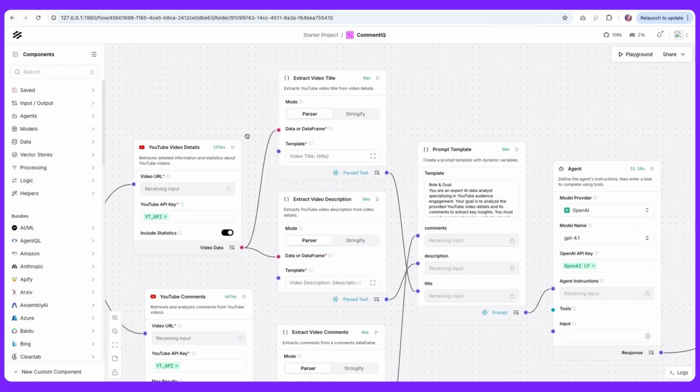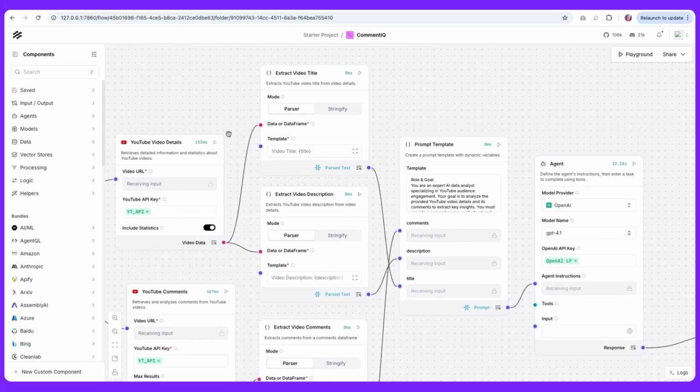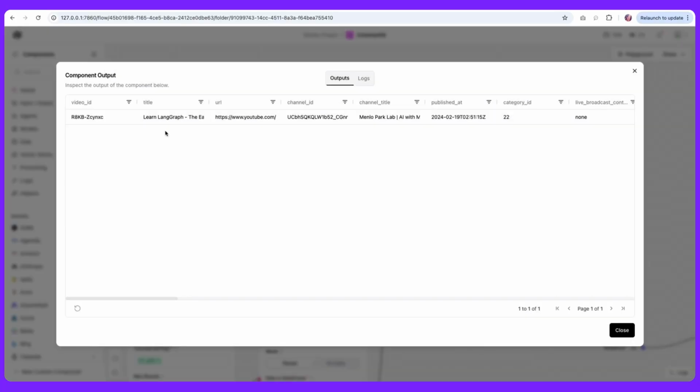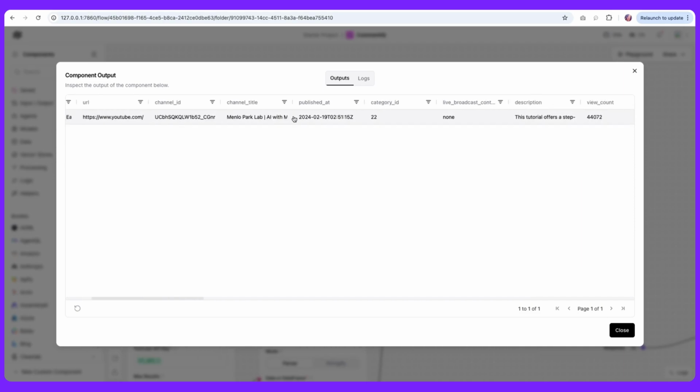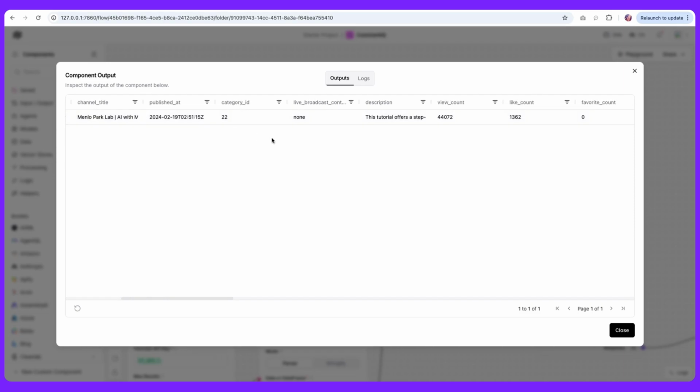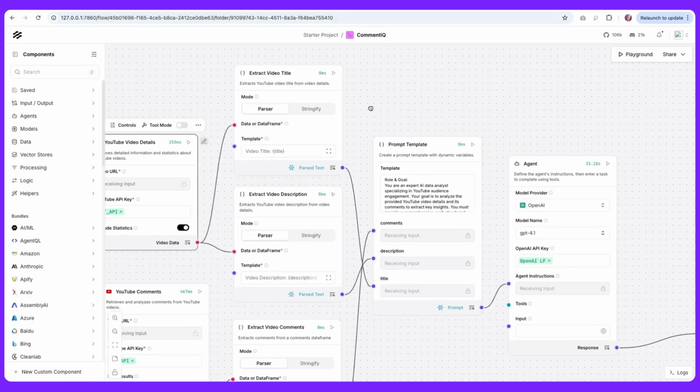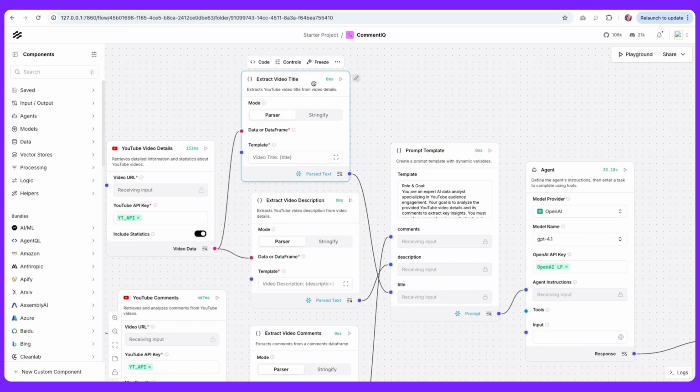So for our particular use case, we can quickly run this component and see what are the available outputs from here. And we notice that there is title, URL, there's also a title for the channel, and then we have the description as well as a few additional details. And what we're interested in right now is to pull the title as well as the description.